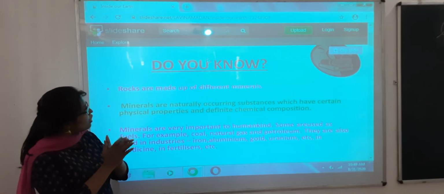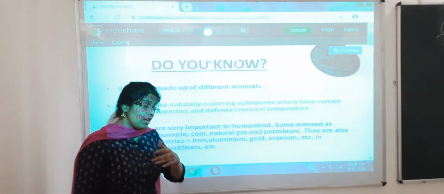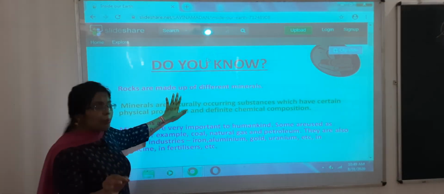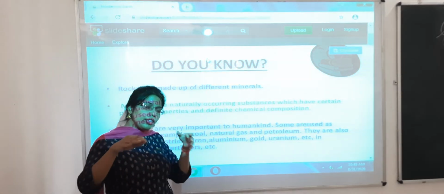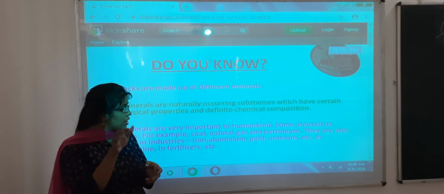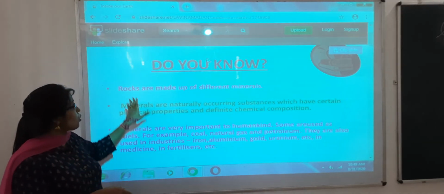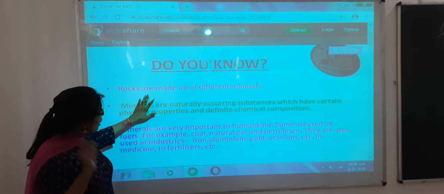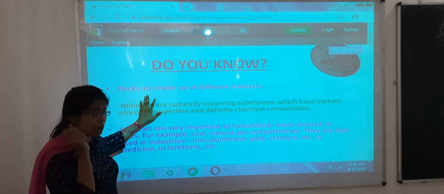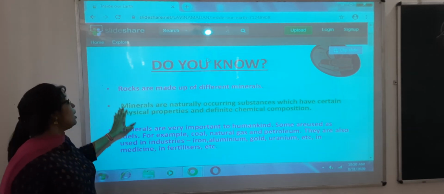So now let us see some more facts. Rocks are made up of different minerals. As I said, what are minerals? Minerals are naturally occurring substances, and in the earth's crust there are different types of naturally occurring substances, minerals, hence they form the rocks. So these rocks are made up of different minerals. Now what are rocks? If someone asks, you can write that rocks are composed of minerals. Okay, different minerals. What are minerals?